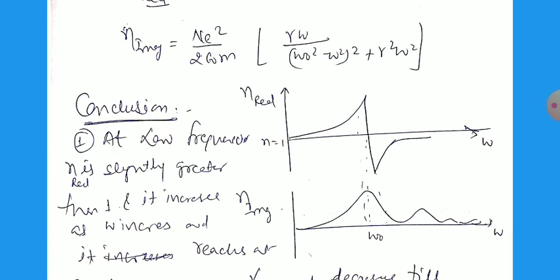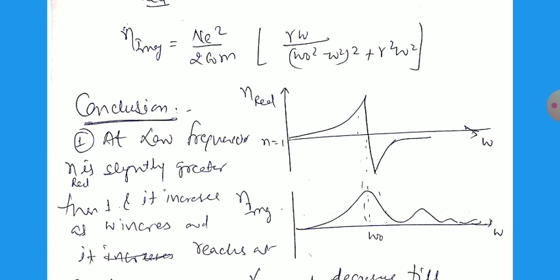Last time we plotted these two values, n real and n imaginary, and both values vary. For n real, for omega less than omega 0, n is nearly equal to 1, but as omega increases, it increases up to a sharp value, and then it decreases at omega equal to omega 0, and then it gets a negative value.